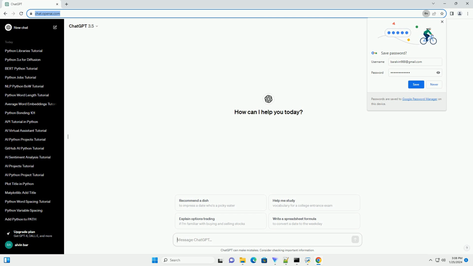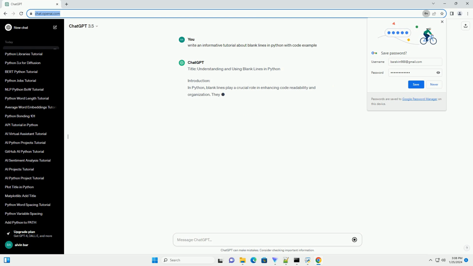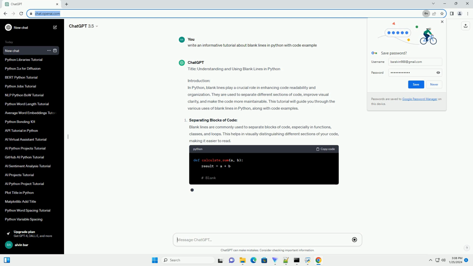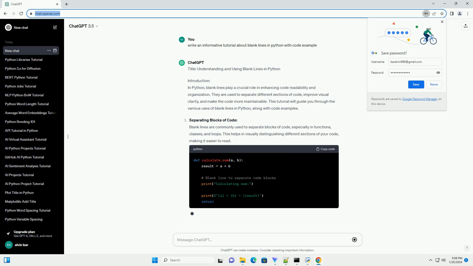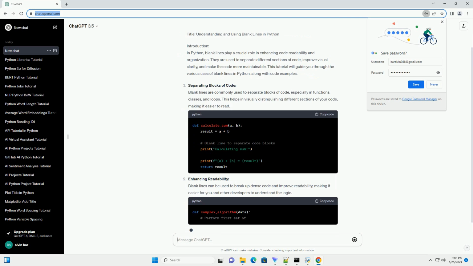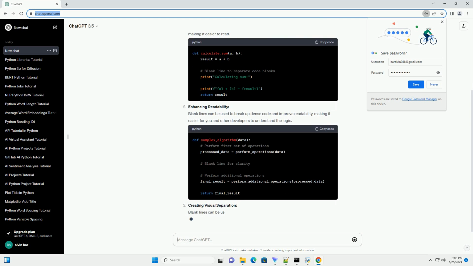Title: Understanding and Using Blank Lines in Python. Introduction. In Python, blank lines play a crucial role in enhancing code readability and organization. They are used to separate different sections of code, improve visual clarity, and make the code more maintainable. This tutorial will guide you through the various uses of blank lines in Python, along with code examples.